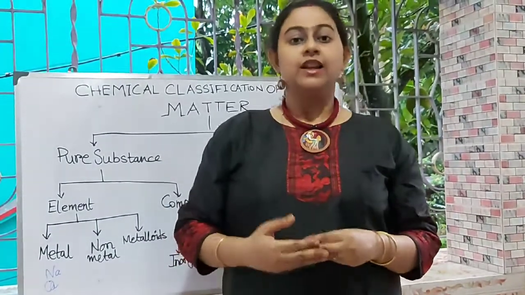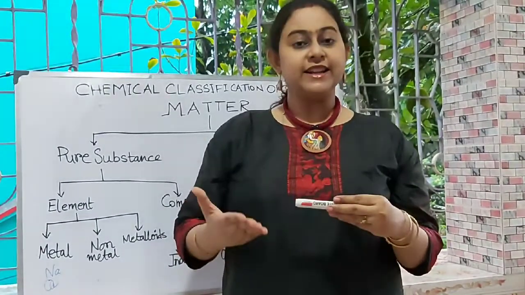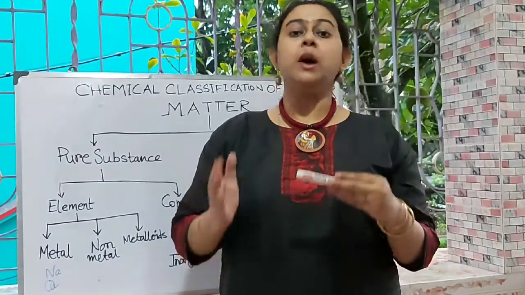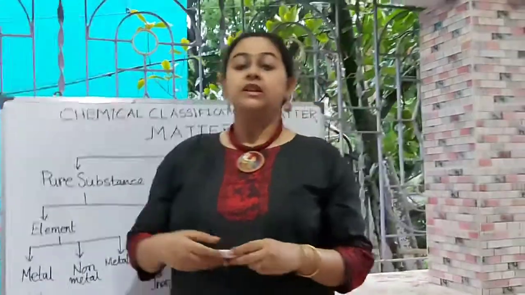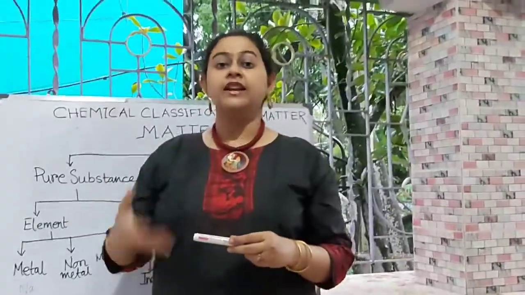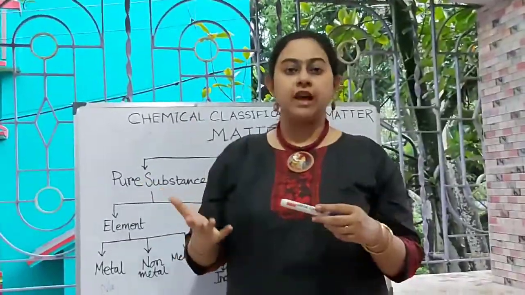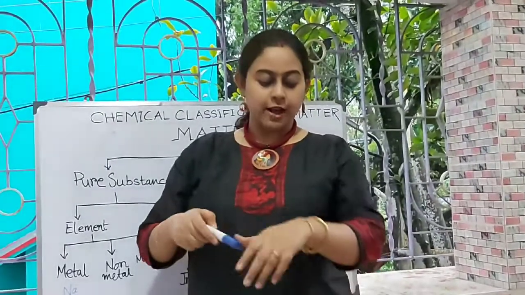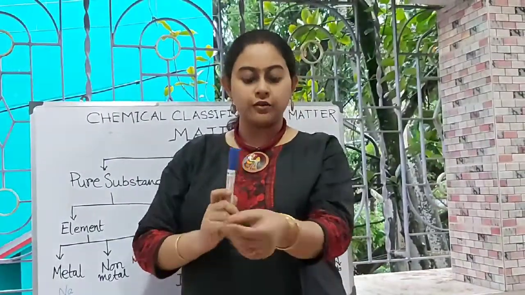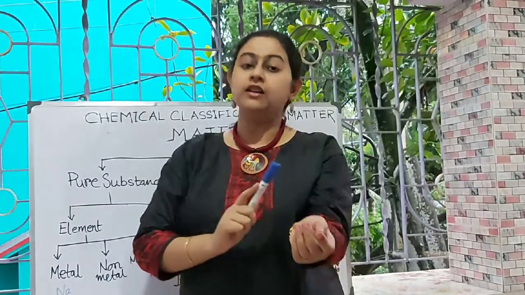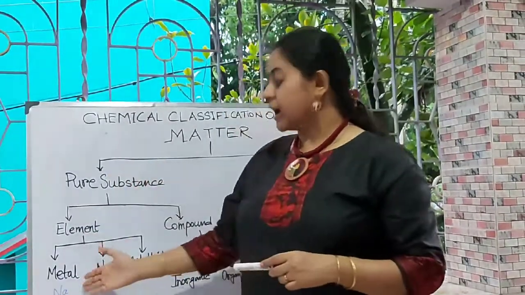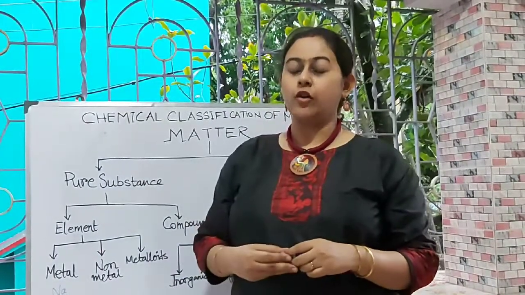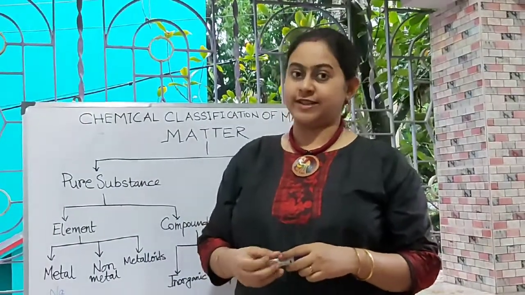An exceptional case is mercury, which is a liquid but is a metal. Metals, when struck with something, give a sonorous sound. Like I'm striking these bangles, you can get a sonorous sound with metal. So metals have a good property of conducting heat and electricity.